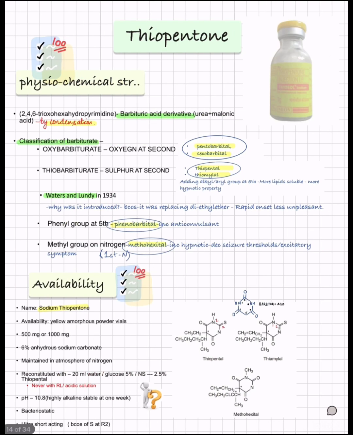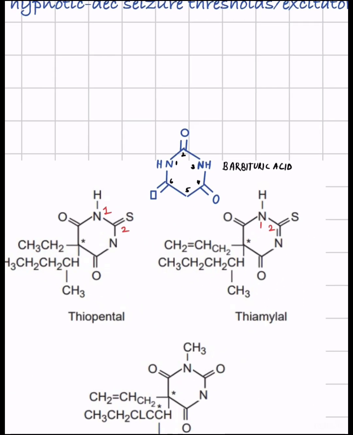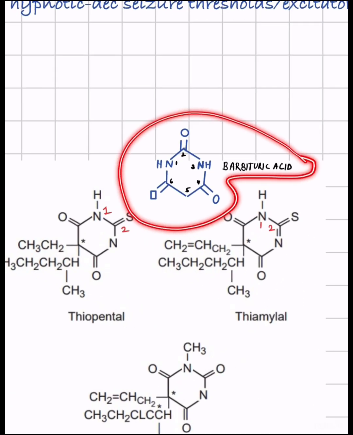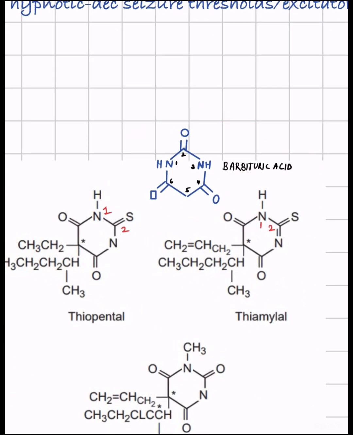First is physiochemical structure. For that you have to understand they are made up of barbituric acid. They are all barbituric acid derivatives. This is the chemical structure of barbituric acid, which is made by condensation of malonic acid and urea.